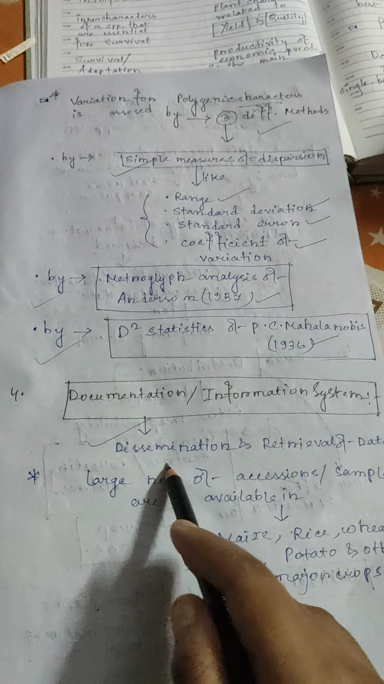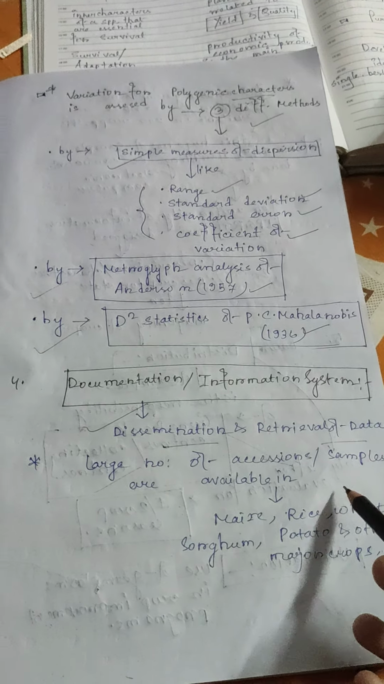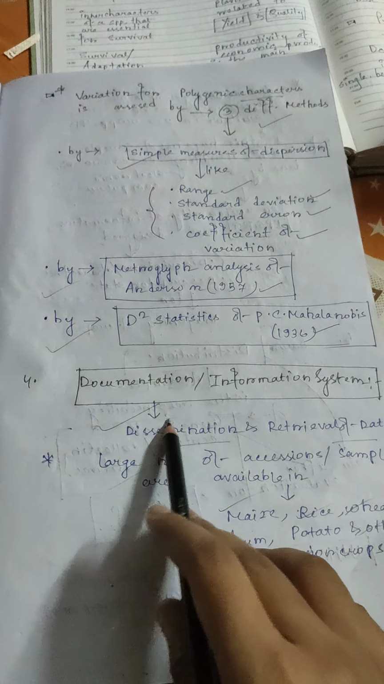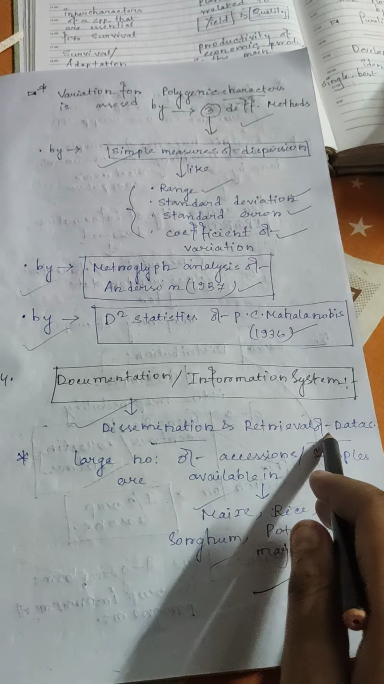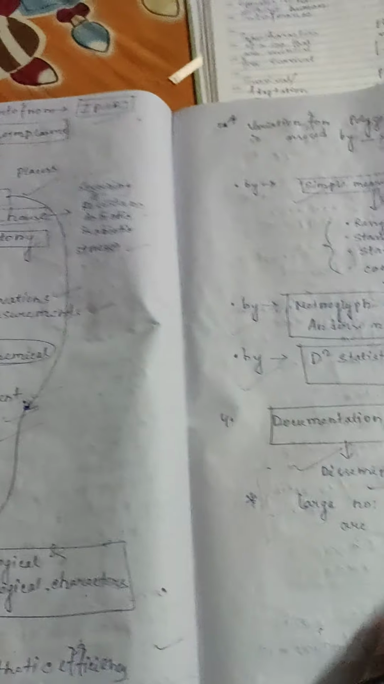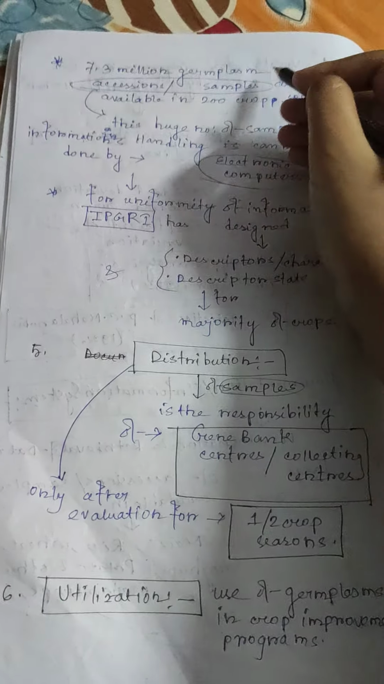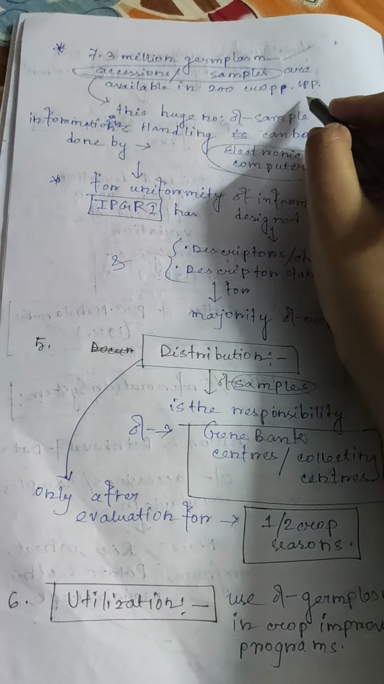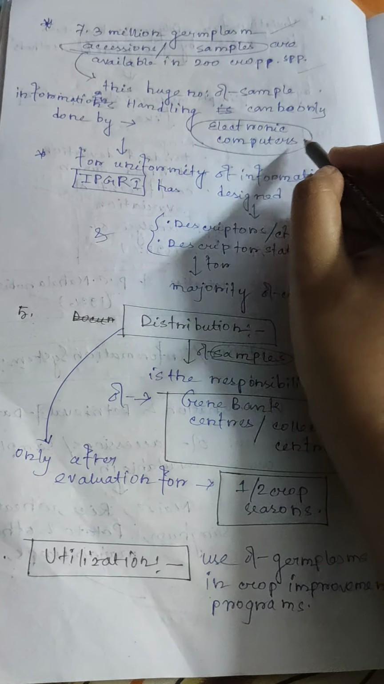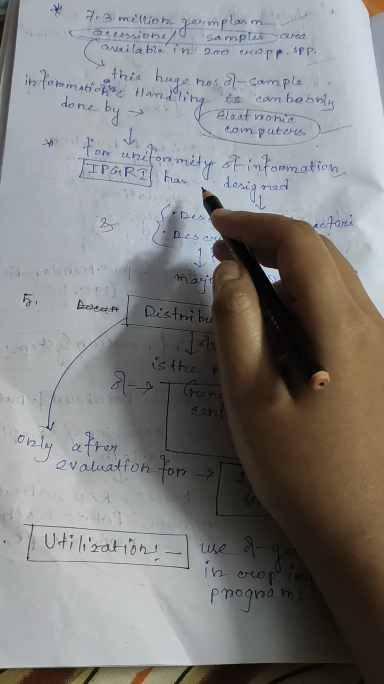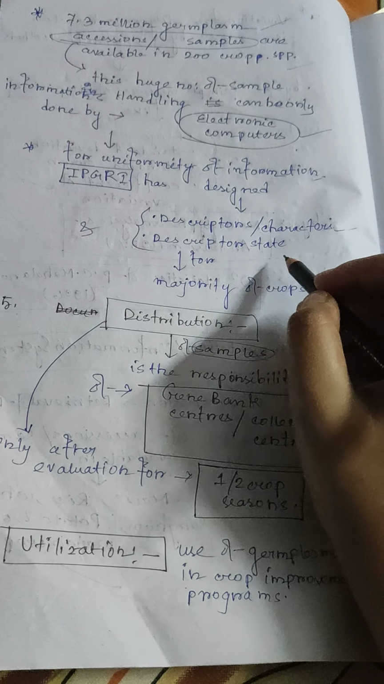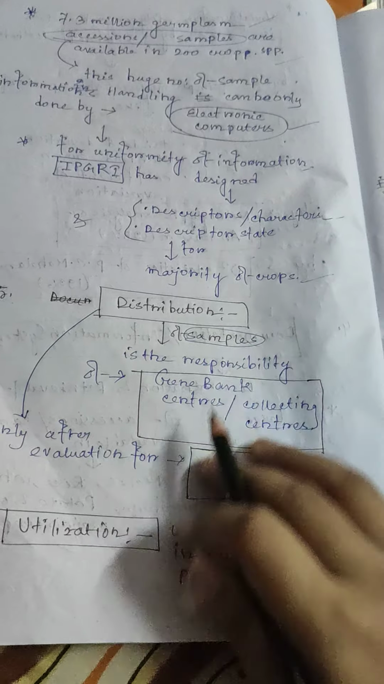This means dissemination and retrieval of data. Large numbers of accessions or samples are available in maize, rice, wheat, sorghum, potato and other major crops. 7.3 million germplasm accessions or samples are available in 200 crop species. Handling this huge amount of sample information can only be done by electronic computers. For uniformity of information, IPGRI has designed descriptors or character descriptor states for the majority of crops.